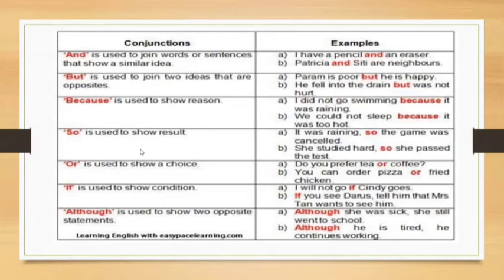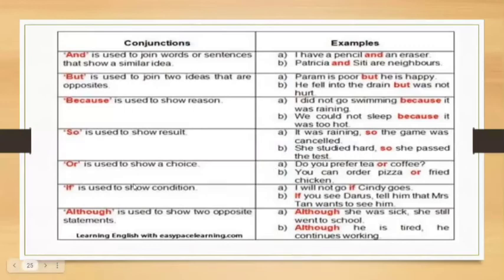So is used to show result. It was raining, so the game was cancelled. What was the reason behind the game getting cancelled? It was raining. So that's why so is used here to show result. She studied hard, so she passed the test. This is the reason she passed the test. Why? Because she studied hard.